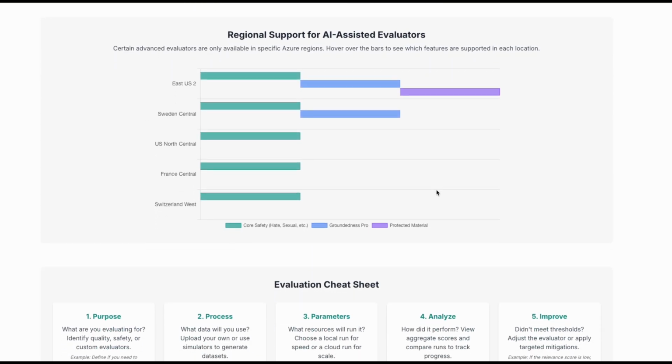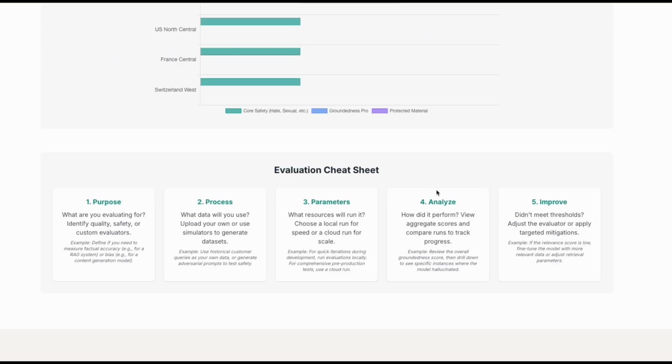Let's move forward. What is the process of evaluation? First, we need to define the purpose of evaluation. Here, we define whether you need to measure factual accuracy or bias. So what exactly are you testing? Then process. What data will you use to do the evaluation? Parameter. What resources will it run on, whether you run it locally or on the cloud? And analyze. How did you perform? How do you know the results of this? How do you analyze the evaluation result?